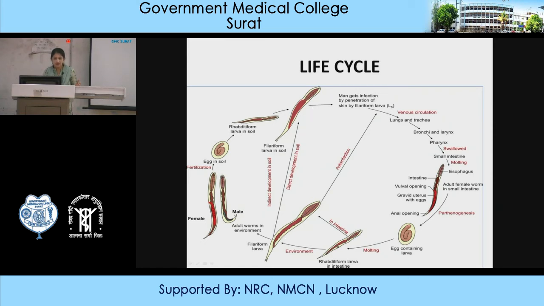So this is the direct development in the soil, converted into L2 and L3, and again there is ingestion. And this is the indirect development in the soil, because here there is a differentiation of adult male and female from the larva. Again there is fertilization, laying down of embryonated eggs and conversion into larva stage. So there are two types, direct and indirect development, and the third one is auto-infection.